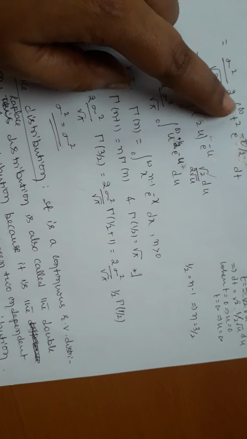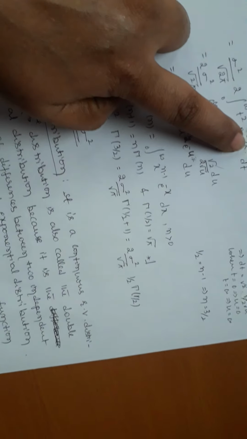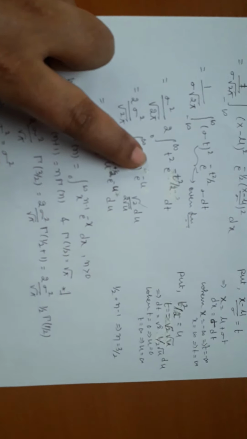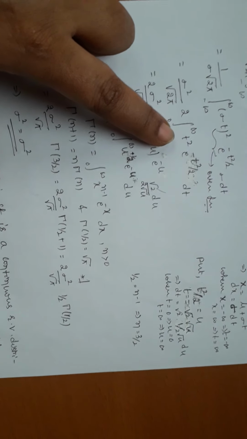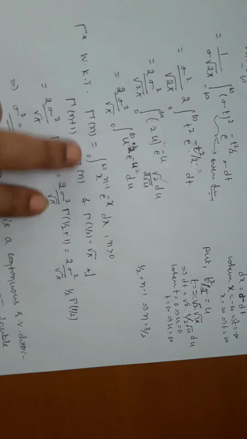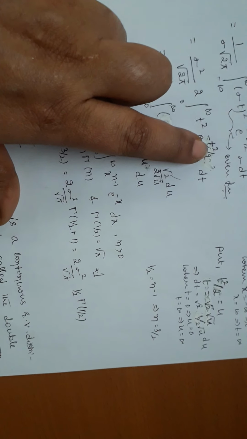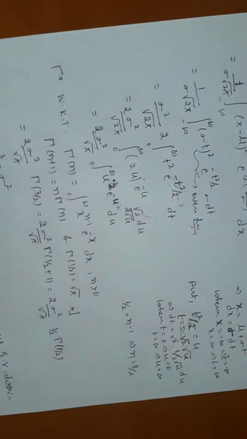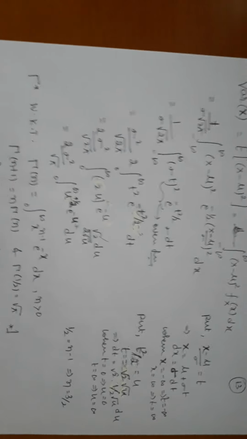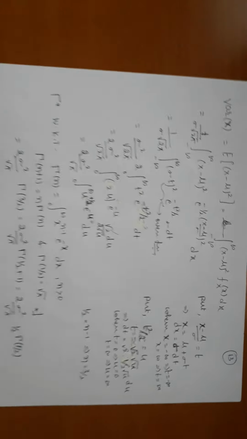Why? Because the integral from 0 to infinity has not only e power of minus t square by 2, you have another factor, t square, multiplied. Therefore, I go for this. If you want to use the gamma function, I require e power of minus x. But what do you have? e power of minus t square by 2. Therefore, I go for a substitution. The substitution is very, very important.